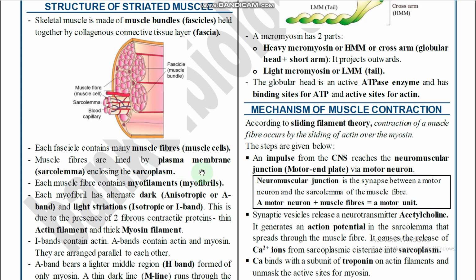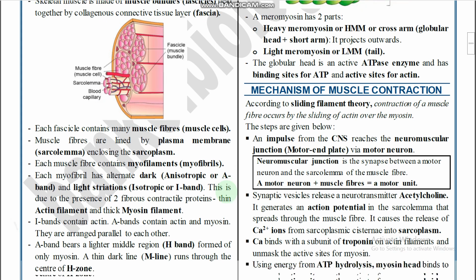Muscle fibers are lined by plasma membrane, the sarcolemma, enclosing the sarcoplasm. So each muscle fiber is lined by a plasma membrane that is called sarcolemma. The plasma membrane surrounding the muscle fiber is called sarcolemma, enclosing sarcoplasm. Inside, sarcoplasm is presented. Sarcoplasm is nothing but the cytoplasm presented in the muscle fibers. Each muscle fiber contains myofilaments, also called myofibrils. So in one muscle fiber or muscle cell, what is presented? Myofilaments or myofibrils. It is called myofibrils.